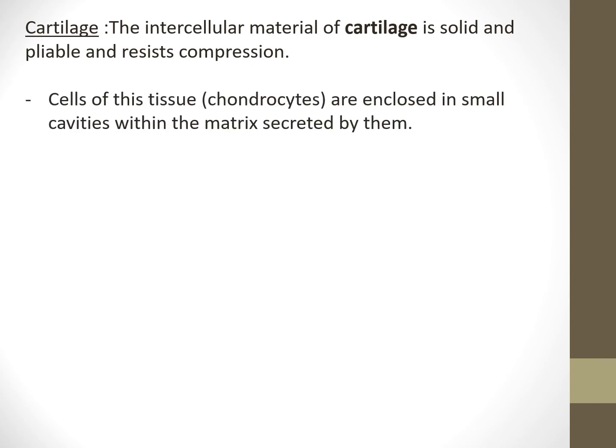Cells of this tissue, that is chondrocytes, are enclosed in small cavities within the matrix secreted by them. So the cells of cartilage tissue are called chondrocytes, and these chondrocytes are enclosed in small cavities.